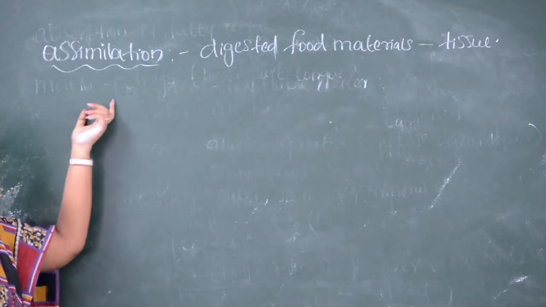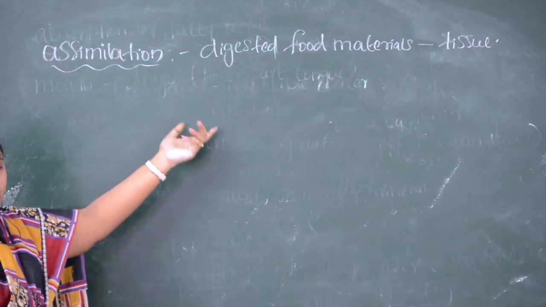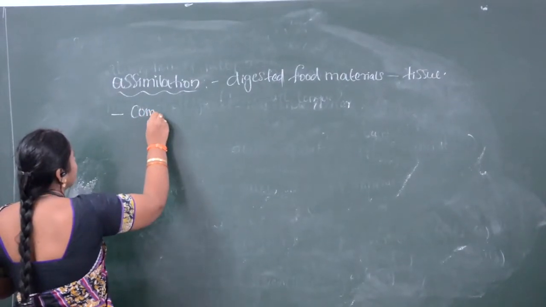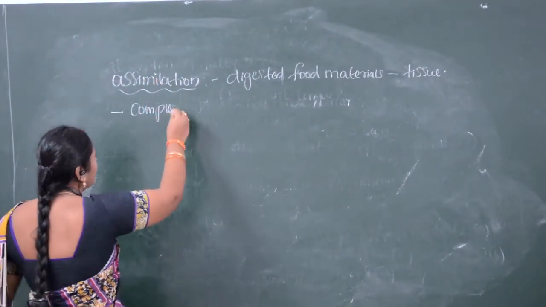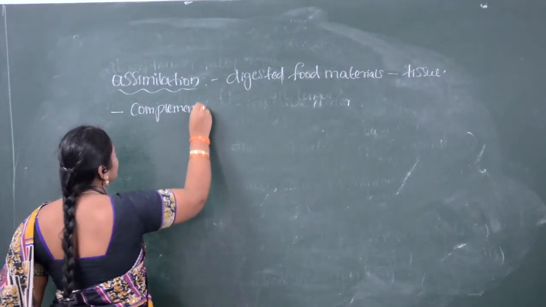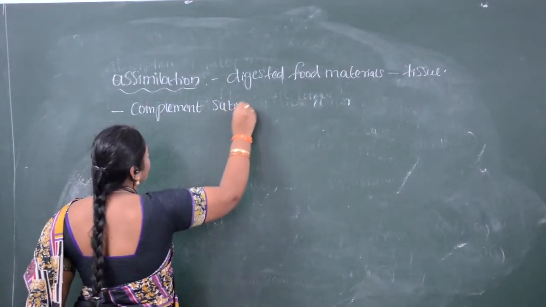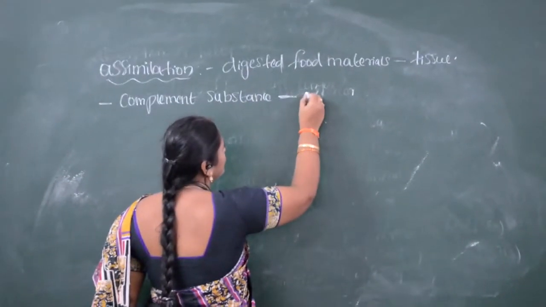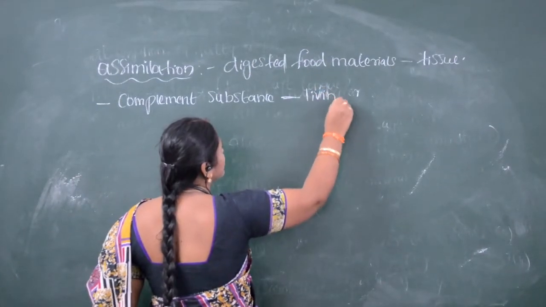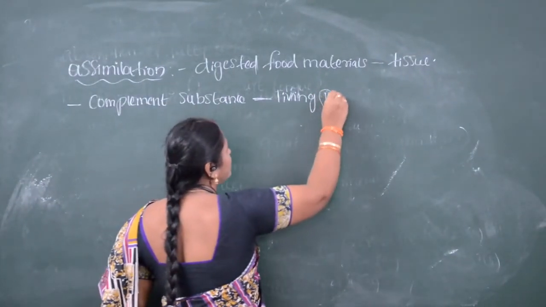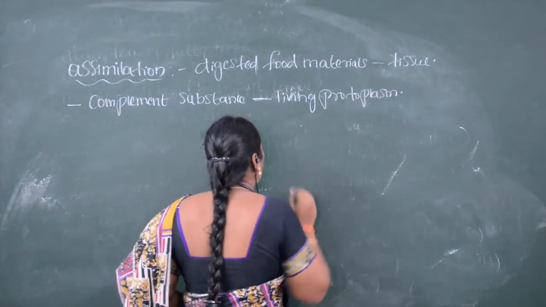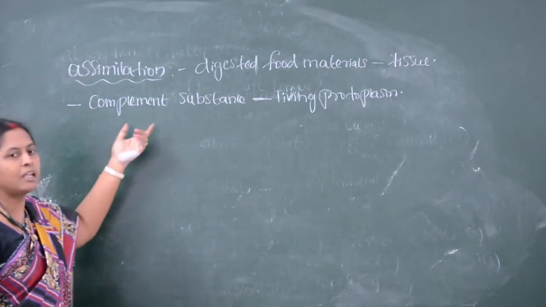So what happens in the tissues? The digested food material which enters the tissues forms a complement substance which is equal to the living protoplasm of the tissue, or the living protoplasm of the cell.